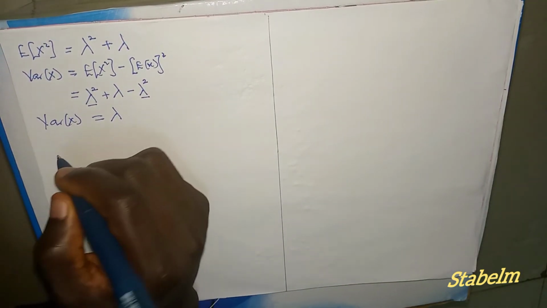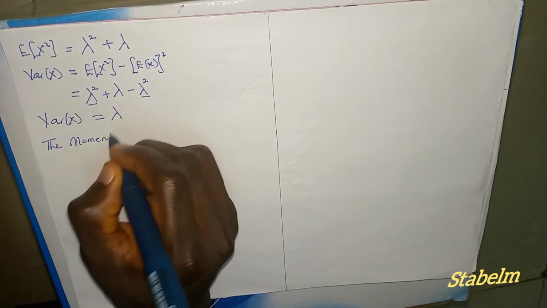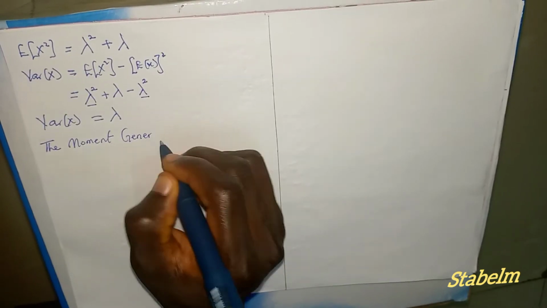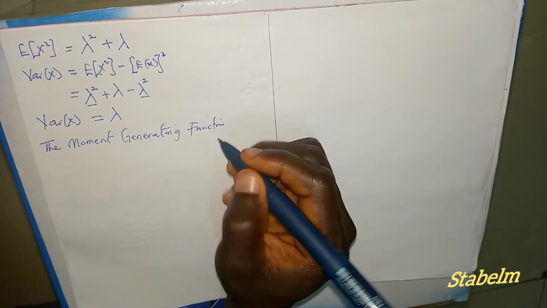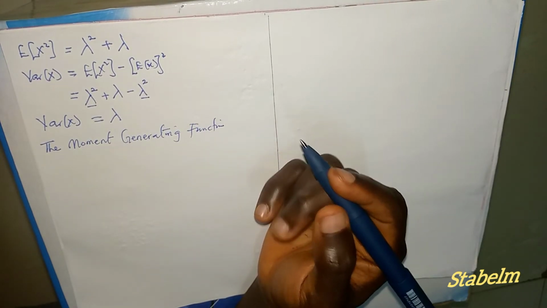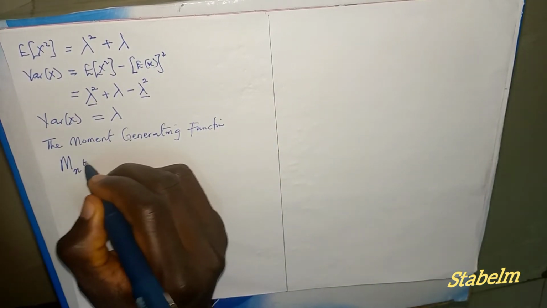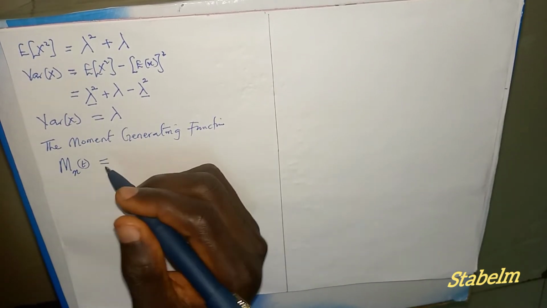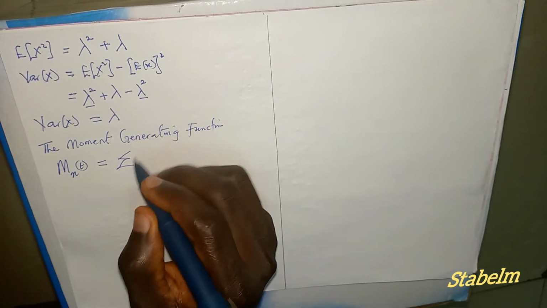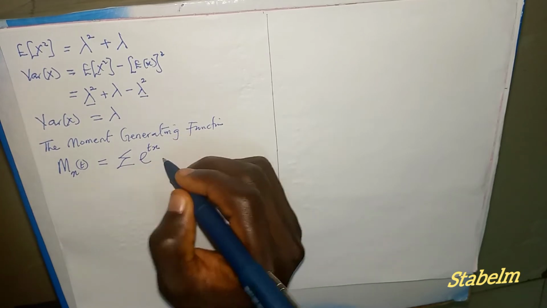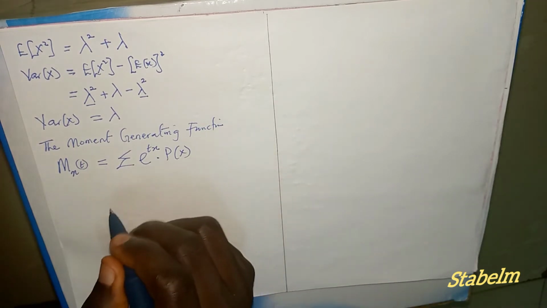Now we need to get the moment generating function of Poisson distribution. So M subscript x of t equals to summation of exponential raised to the power tx multiplied by the probability of x, which is the probability mass function of Poisson distribution.